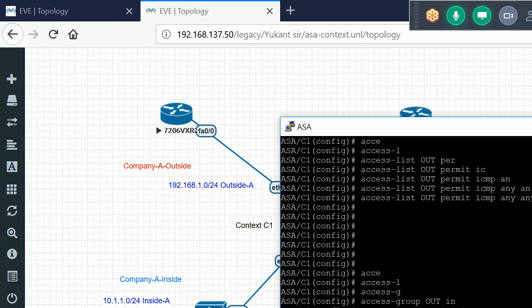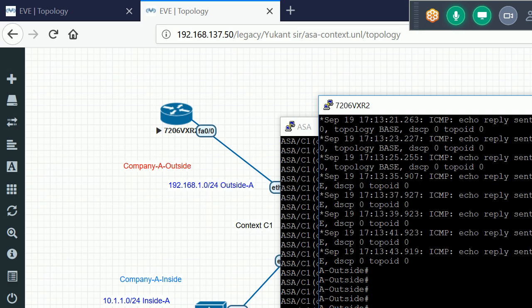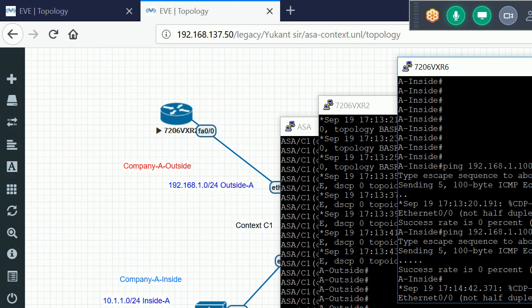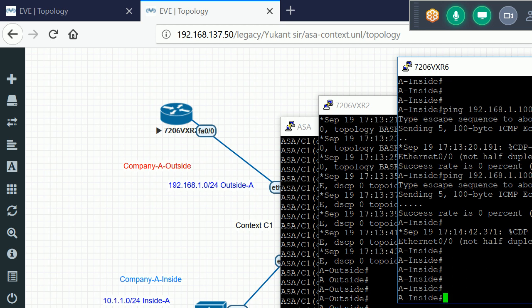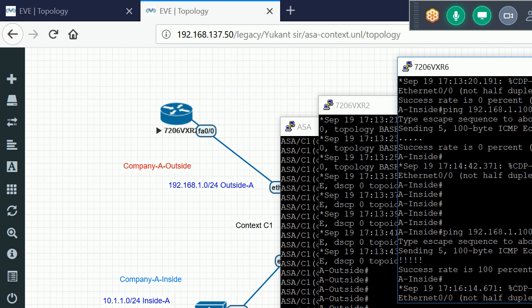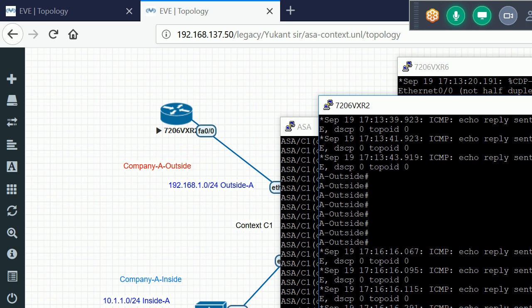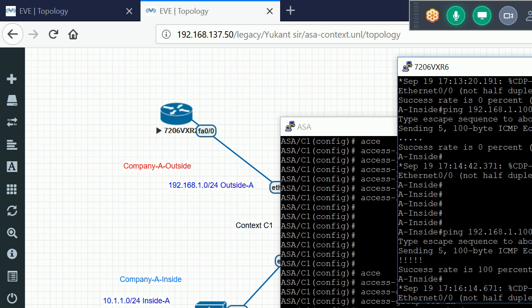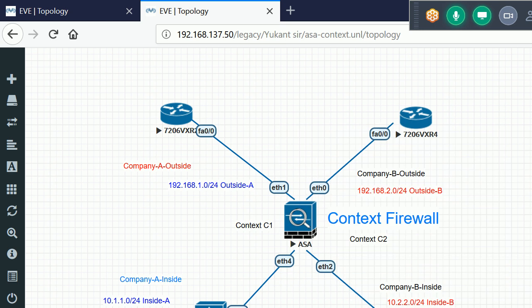Now I have an access list. If I go to the inside host, and if I again initiate the ping, see now ping is working and we are getting the logs here also. Okay. And in destination we have 192.168.1.250, means our port address translation is also working. So we are done with our company A configuration.